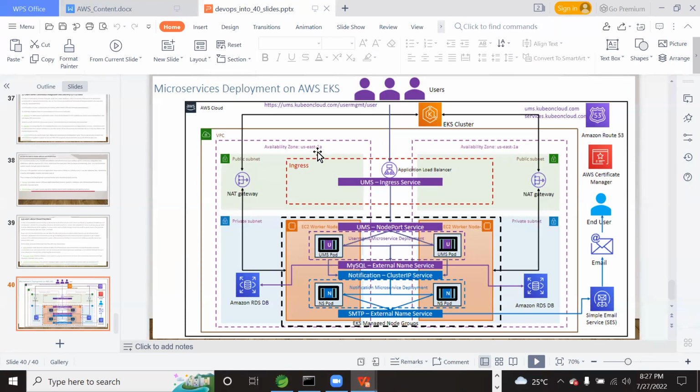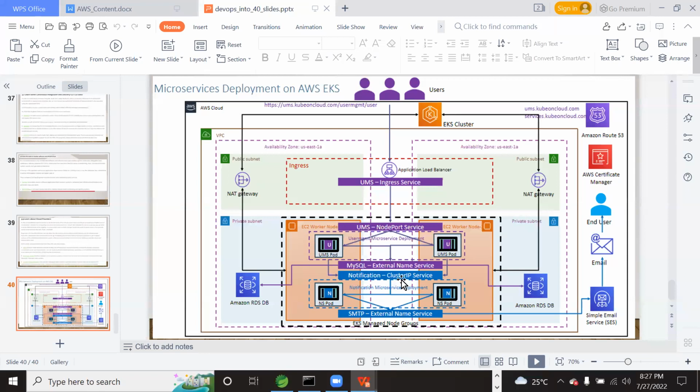If we can see the zone US East 1A, in this zone we have created VPC1 and then VPC2. In this VPC1, public subnet, private subnet; here too, public subnet, private subnet. However, we can create only one VPC with a public subnet and private subnet. That is also possible. But the point I would like to tell you is that the course content I have composed correlates with your production architecture, right?